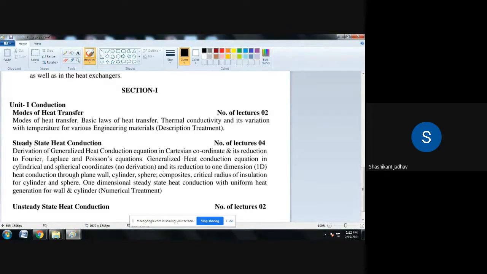Then the second mode of heat transfer is convection. Convection is nothing but transfer of heat because of the motion of the molecules. Suppose we are heating water. Some water is present in a pot and we heat that pot continuously. What will happen? The water molecules present at the bottom gain the energy, and then the density of these molecules reduces. Because of that, these molecules come to the upper side, and the molecules present at the upper side move in the downward direction.